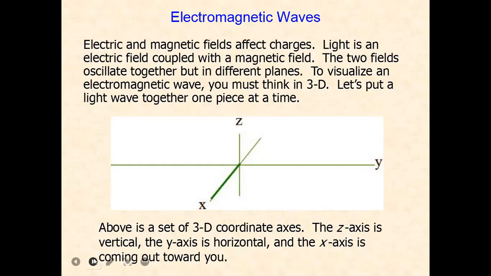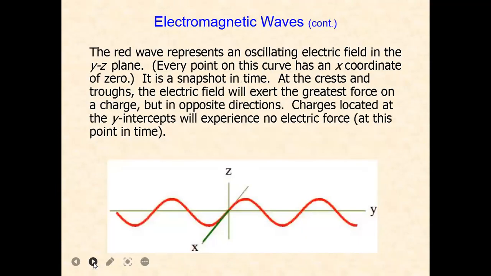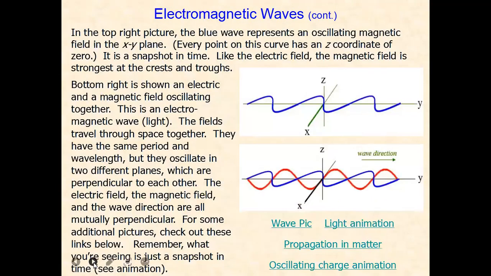Let's put a light wave together one piece at a time. So the electromagnetic wave is like this, with X, Y and Z coordinates. This is from the YZ plane. So the electromagnetic wave, we can figure out like this.